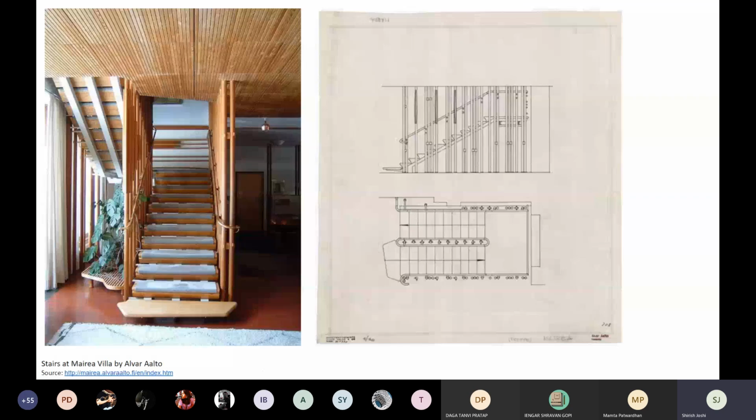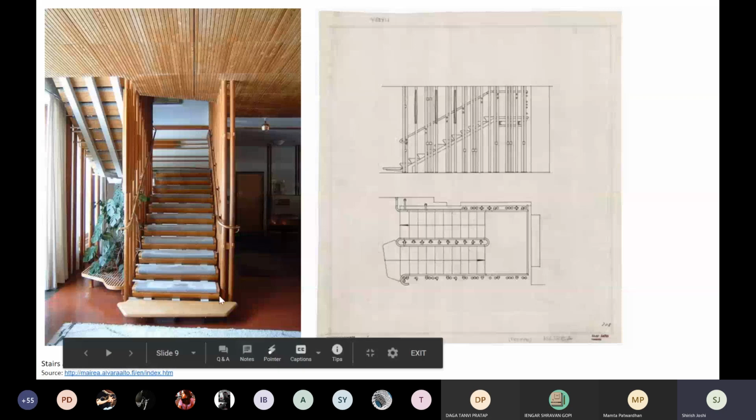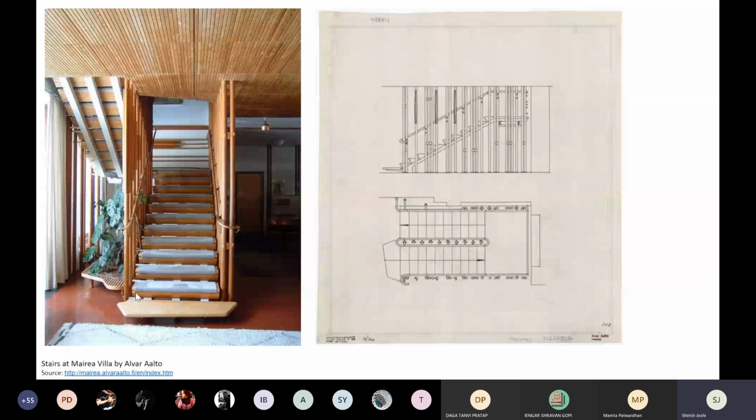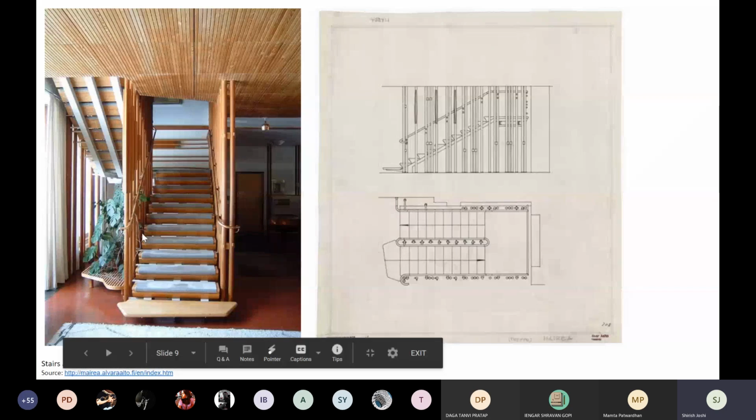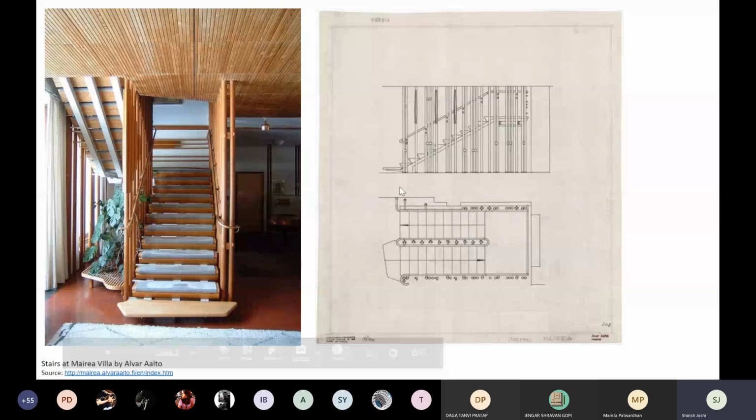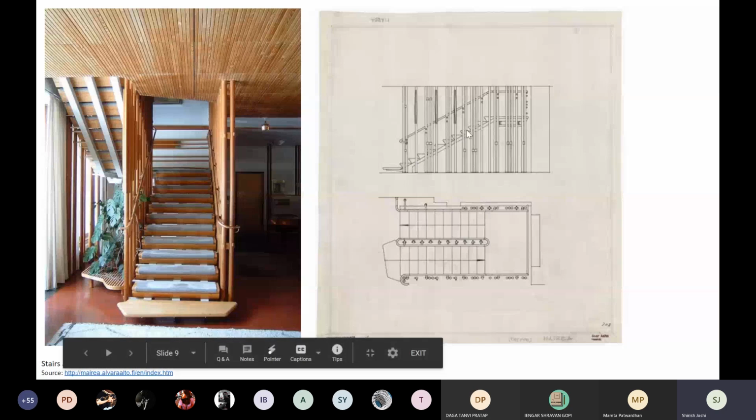If you look at it carefully, these are metal stringers that come down. This step itself is created in plywood and cladded with wood. So each step is actually a triangular block, which is built separately, as you can see in this little section over here. Each of them is a triangular block like this, and then it is mounted onto the stringer beams separately.